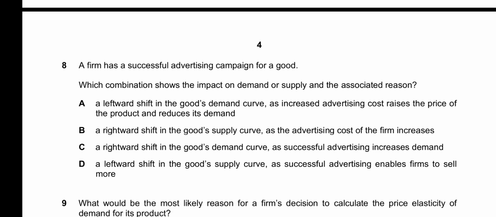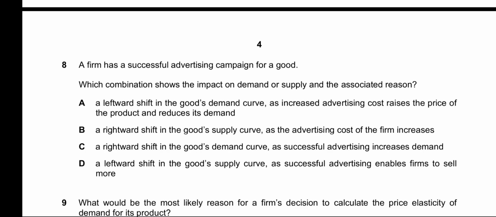8 says a firm has a successful advertising campaign for a good. Which combination shows the impact on demand or supply and the associated reason? Now they're asking what is the effect on demand or supply and the reason behind it. A says a leftward shift in the good's demand curve. Incorrect, because the demand curve will shift to the right: advertising increases awareness of the product, so people will buy and demand it more. So the demand curve has to shift rightwards or outwards. So leftward is incorrect, A is incorrect.